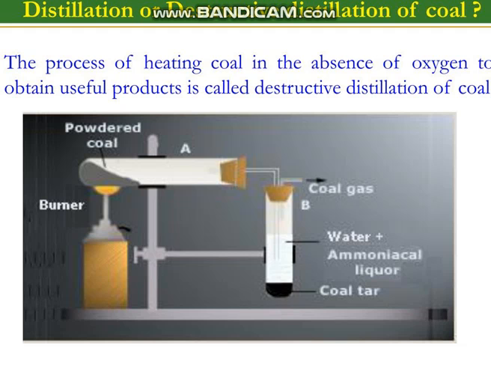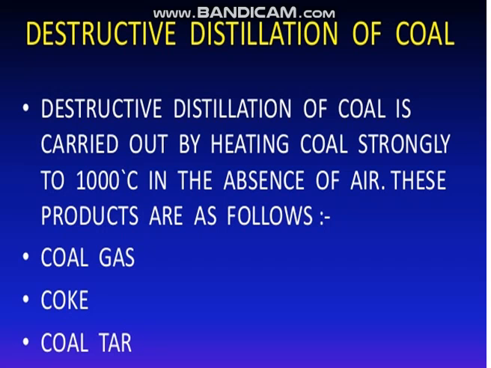Now when we heat the coal in the absence of oxygen, we get various products, and these products are mainly coal gas, coke and coal tar. These are the main three products obtained by destructive distillation of coal.